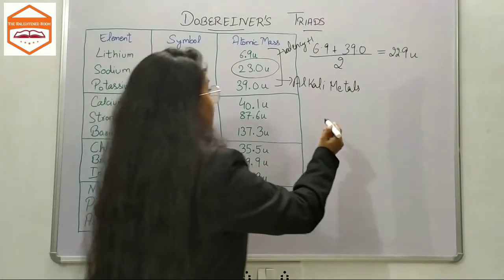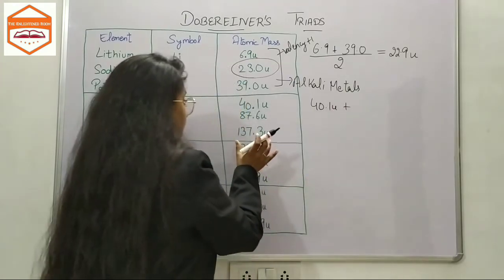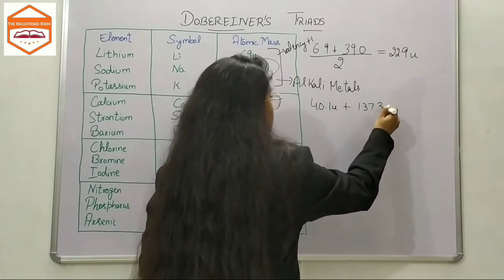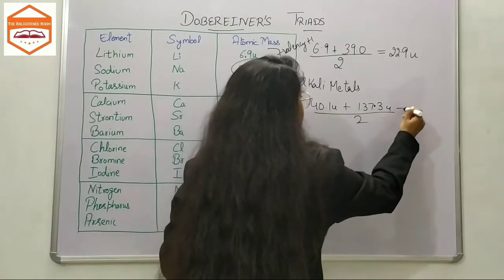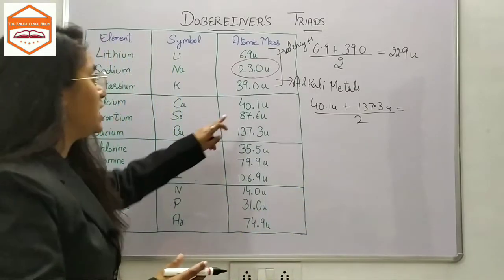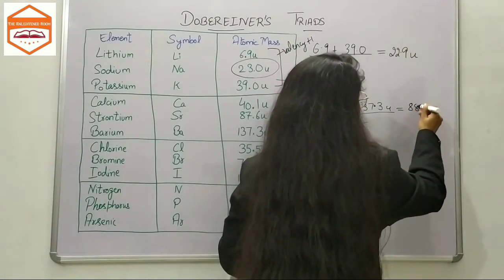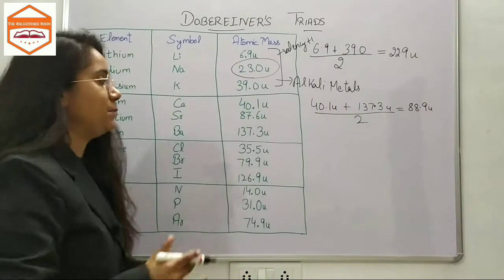We take the atomic mass of calcium and the atomic mass of barium, which is 137.3, and take the average, which would be nearly equal to the second one, that means 88.9, I guess. If I'm wrong, then let me know.